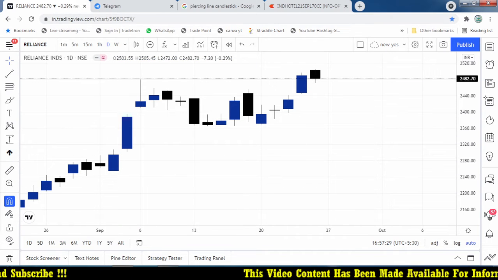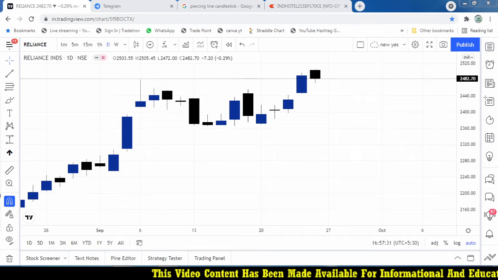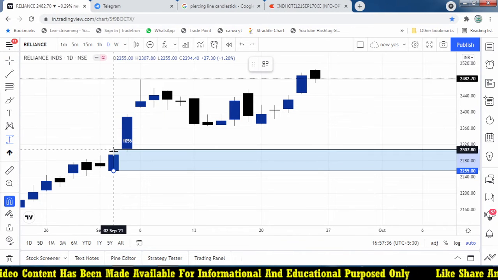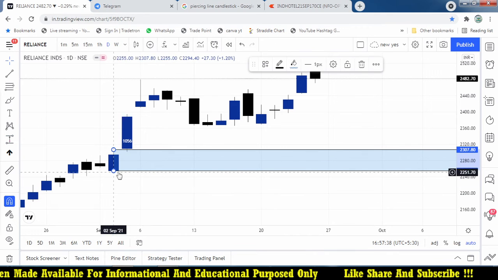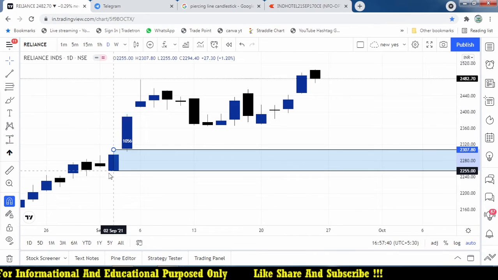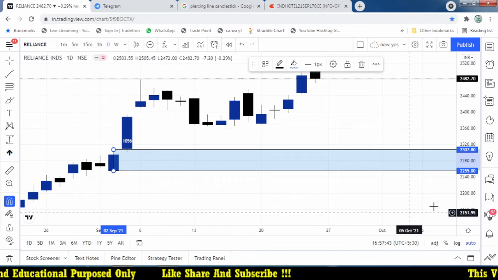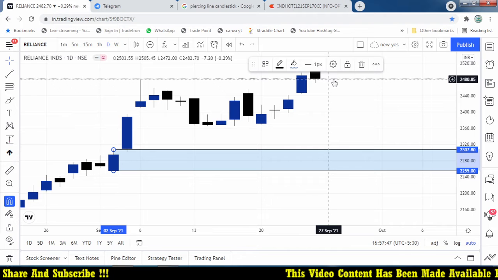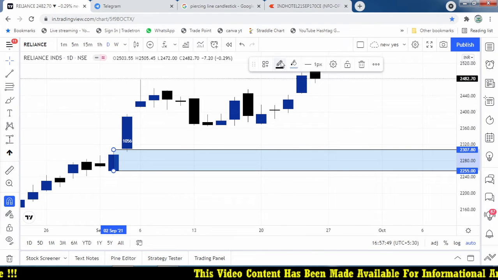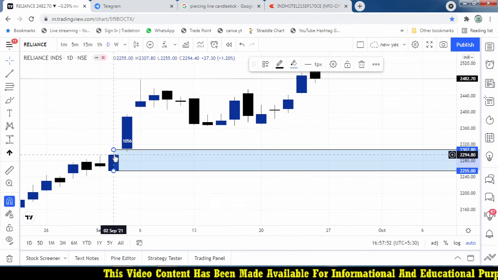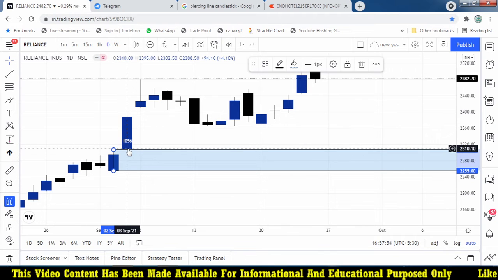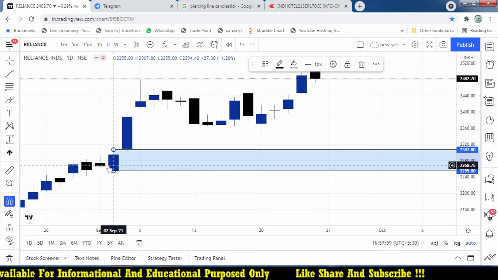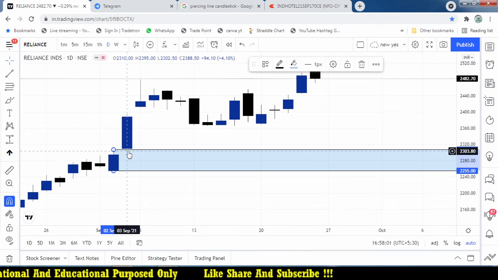Let's go for Reliance, that is happening on 2nd September. Here, Reliance, there is an opportunity on 2nd September, where this is the entry point, 2300 to 2255, and now the market is somewhere around 2480. If I am taking that 2300 call on the next day itself, at the opening, on 2nd September there is a formation of the candle, where I am going to take the entry on 3rd September.